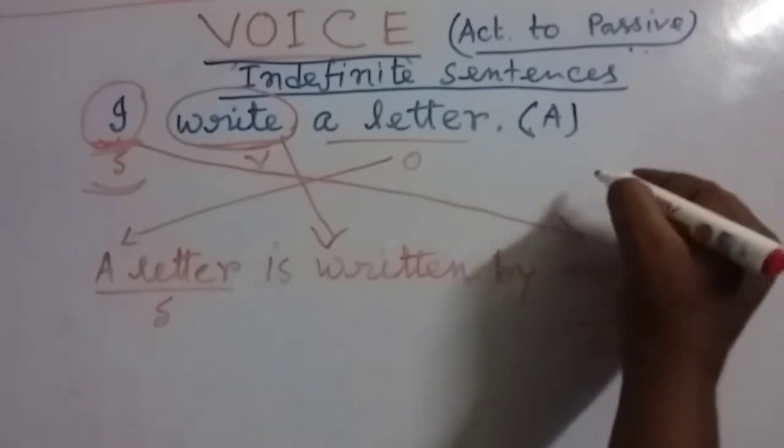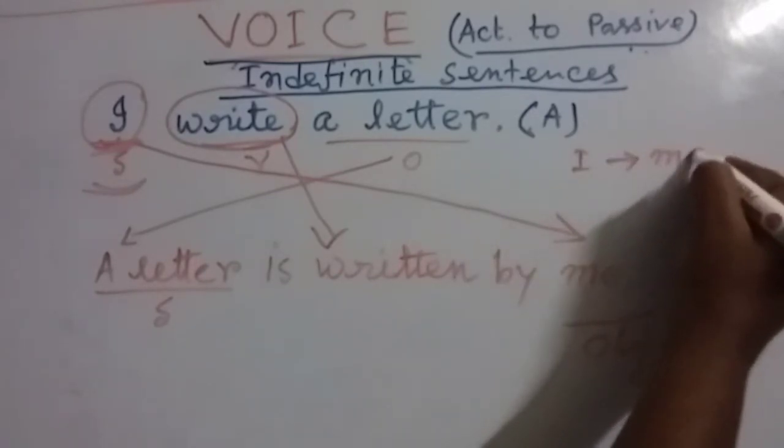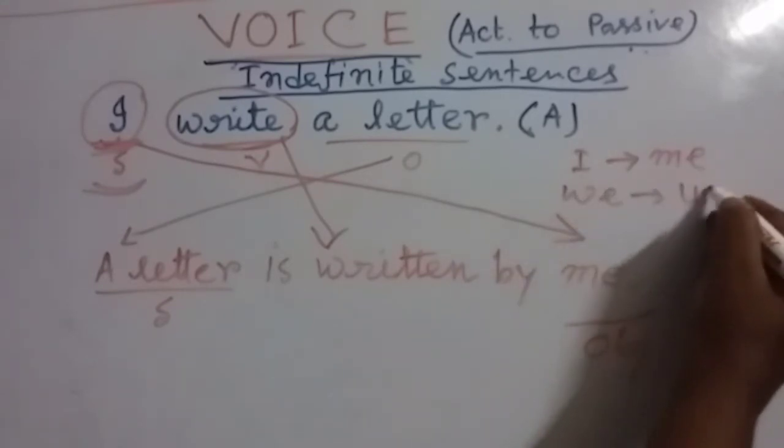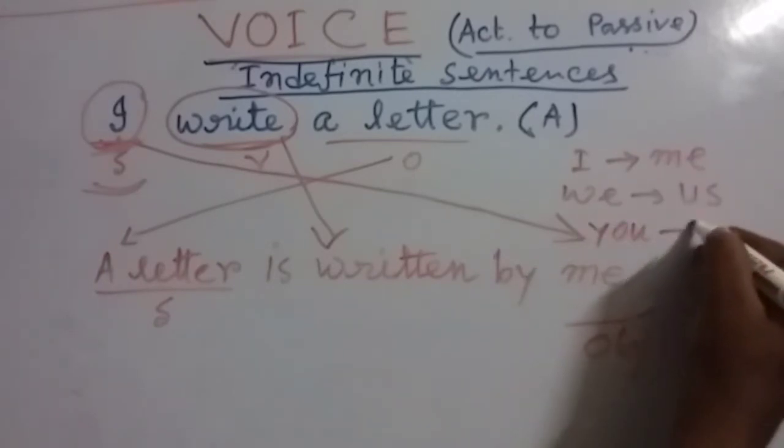Just like this, I changes into me, we changes into us, you remains the same,